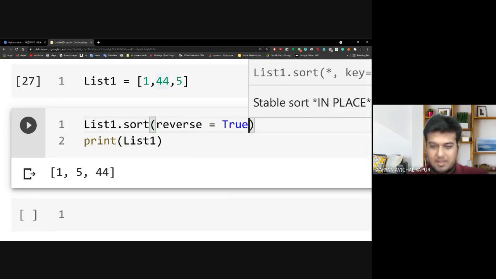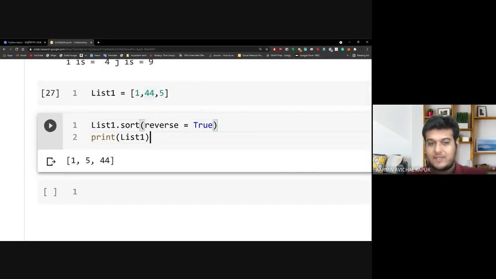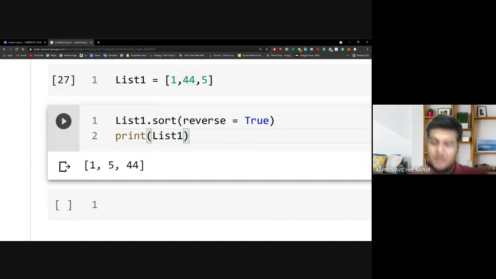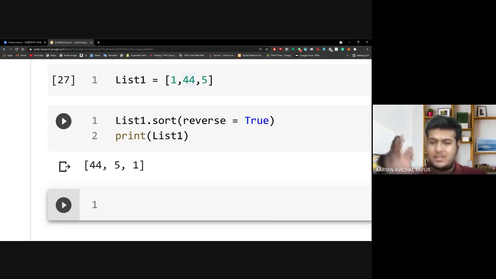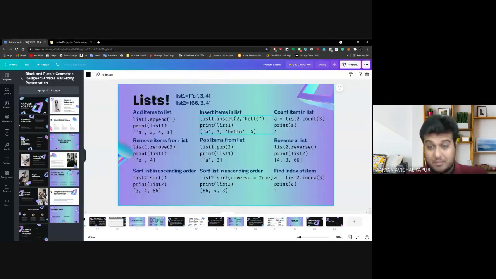I know I am sort of going a little fast here, but I'm just covering the basics, covering the functions. These functions will be used in all the other data structures as well. So you will get a short revision, and of course I will put the link to this document in the WhatsApp group. You can go through it and understand exactly how all of these work, and you can use this as a cheat sheet maybe, right? So we sorted in a reverse manner.